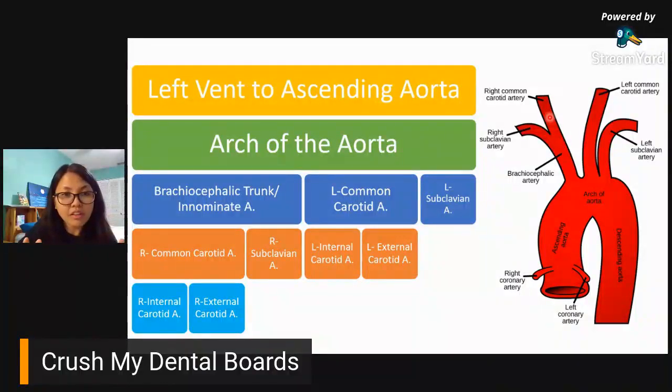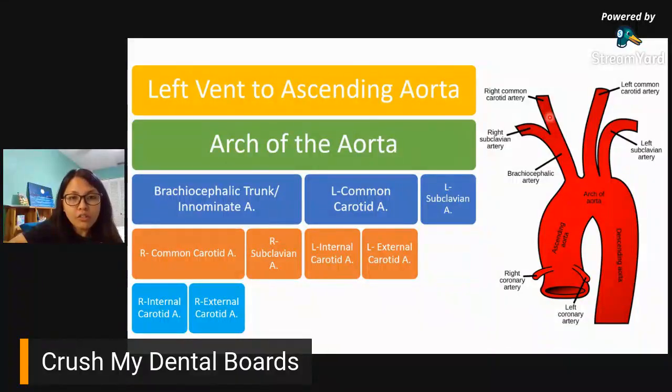Again, if you would look at the screen, on the left side of it, it's a flow chart. Okay. And on the right side, it's the corresponding diagram. So again, i-trace lang natin ulit, no? So coming from the left ventricle, blood would be passing through your ascending aorta. Okay? Sa ascending aorta, meron siyang branch doon, pero coronary arteries, meaning it would just go back to the heart. So, left ventricle to the ascending aorta, and then blood would pass through the arch of the aorta. From the arch of the aorta, yun yung jumping point ng lahat ng mga oxygenated blood towards the head and neck area.